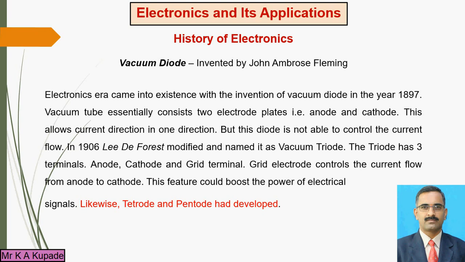And with further upgradation, devices named the tetrode and pentode were manufactured, and they are used as electronic devices in any number of circuits. So the first invention happened in 1897.